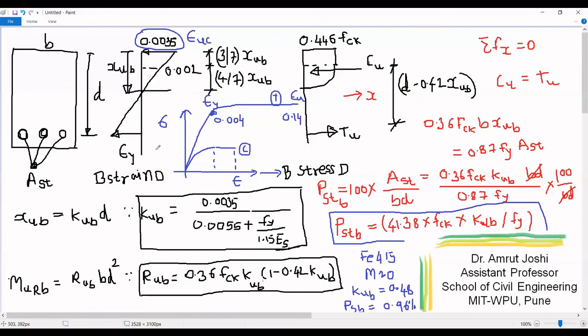Therefore, we have such a discrepancy. We allow the extreme compression fiber strain of concrete to reach its ultimate compressive strain 0.0035, whereas at failure, we say that we will restrict the strain in tension side steel to epsilon y.